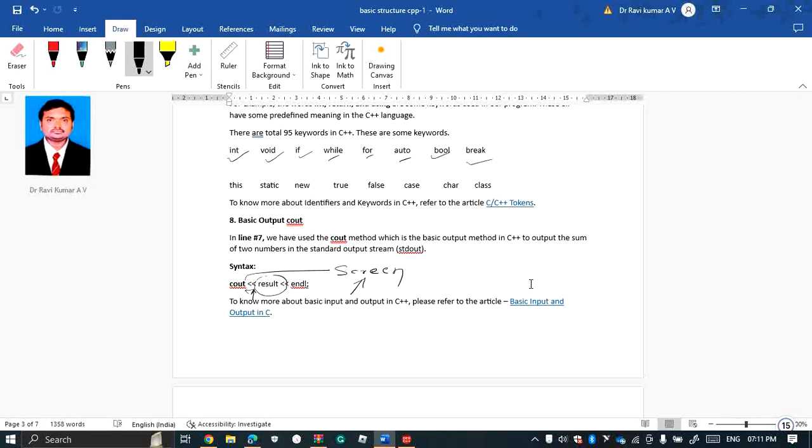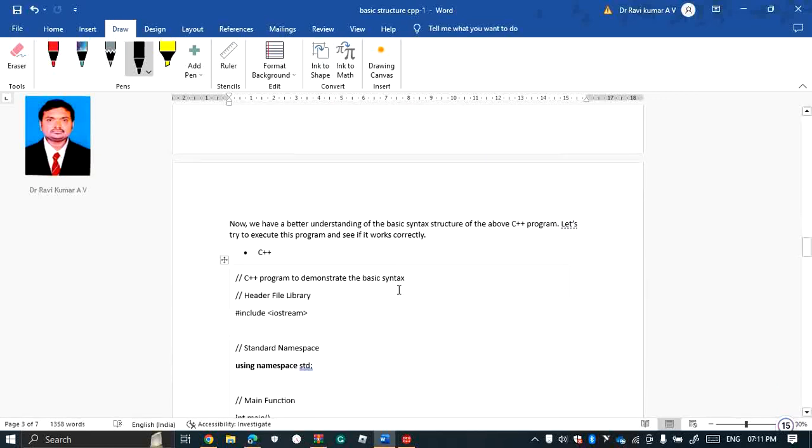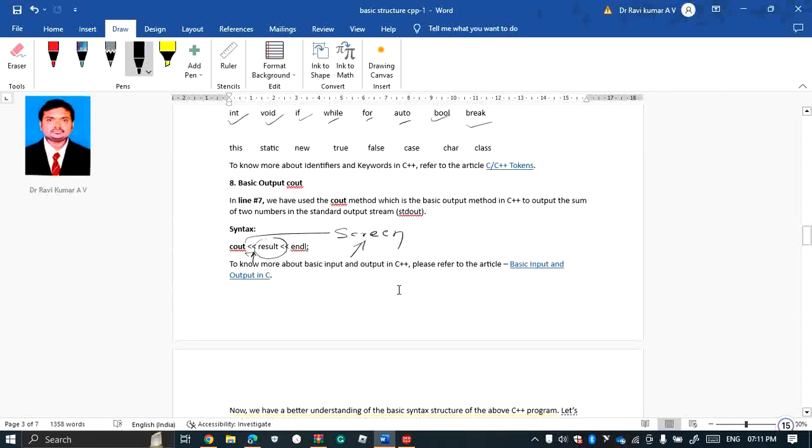Similarly, we have the cin statement. Here we are using the extraction operator to a variable, let's say a, or cascading with another variable, which I declared here as num.